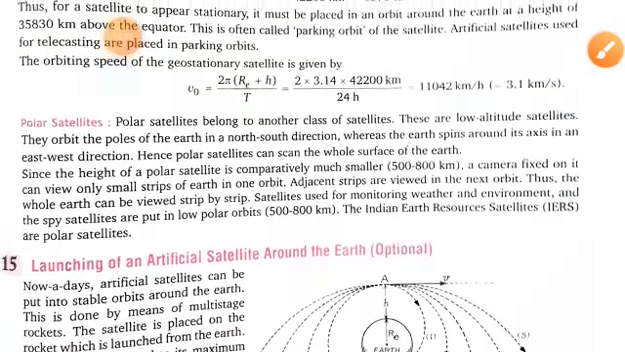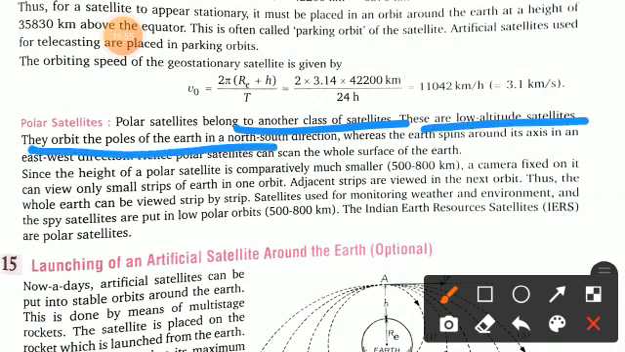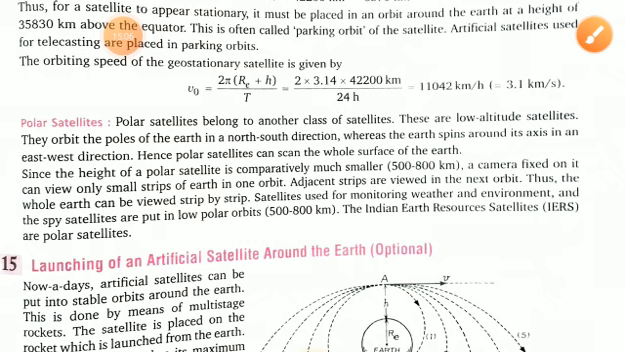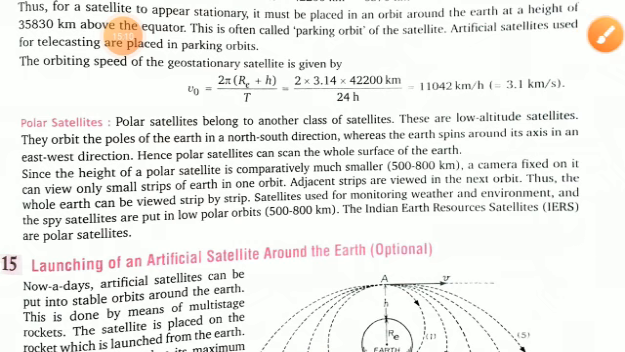Now we will discuss what polar satellites are. Polar satellites belong to another class of satellites. They are low altitude satellites. They orbit the poles of the Earth in a north-south direction, whereas the Earth spins around its axis in an east-west direction. Hence a polar satellite can scan the whole surface of the Earth.